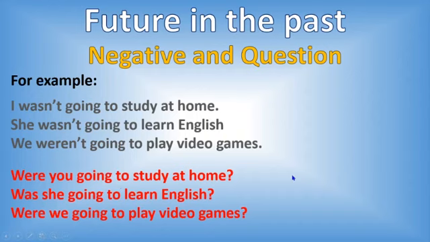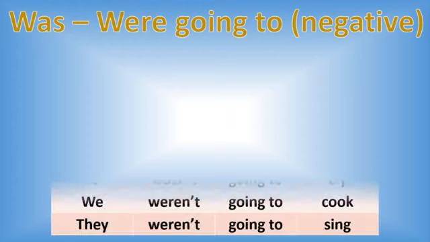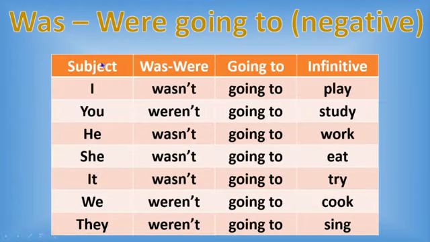Okay, now we're going to check the structure about this. We have the first part, the structure into negative. In this case, we have the subject pronoun, the auxiliary, wasn't or weren't, going to, and the infinitive verb. For example, 1. I wasn't going to play.